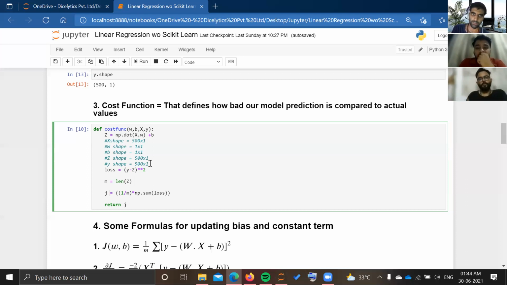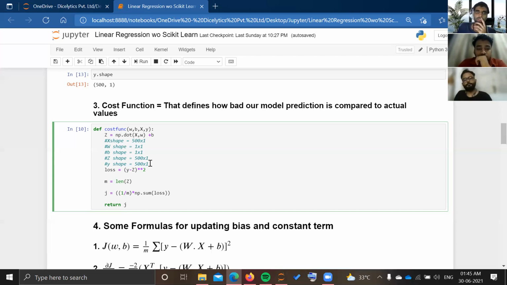Now, depending on how close your estimated W and B are to the actual W and B, this loss function will change. If the actual W and B are far away from the estimated W and B, then the cost will be huge. So in order to minimize it, Jayesh will now tell, the next part will be updating these values.